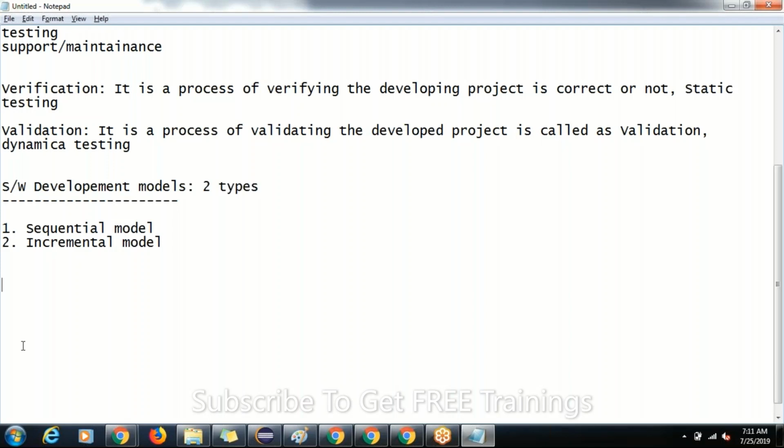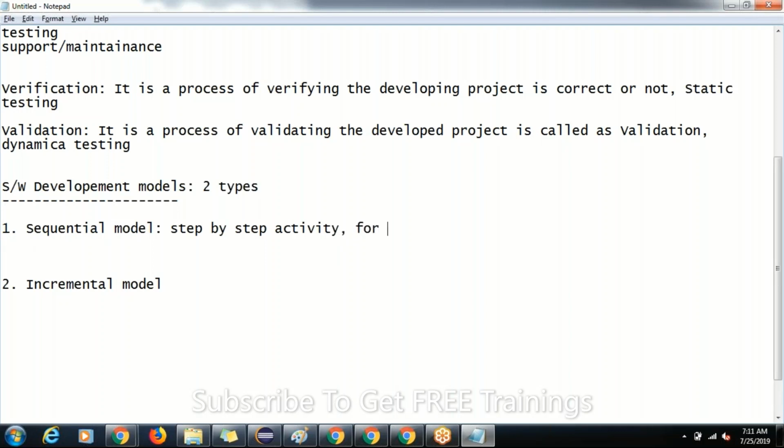When we go for the sequential model, it is nothing but step by step activity. So when we go with the sequential model, for small size projects and small size requirements, we go with the sequential model, guys.